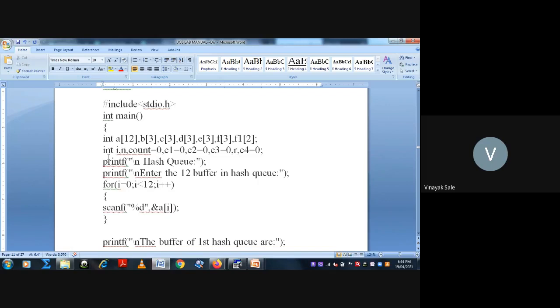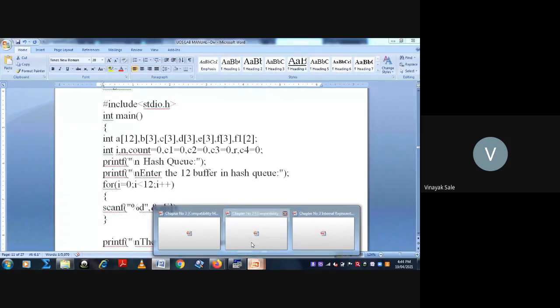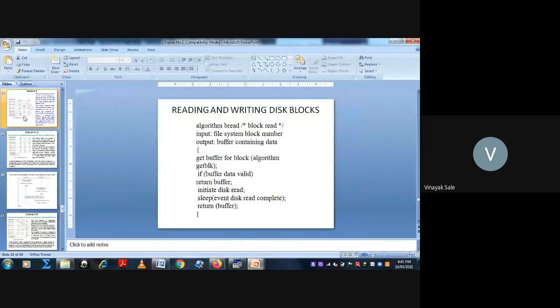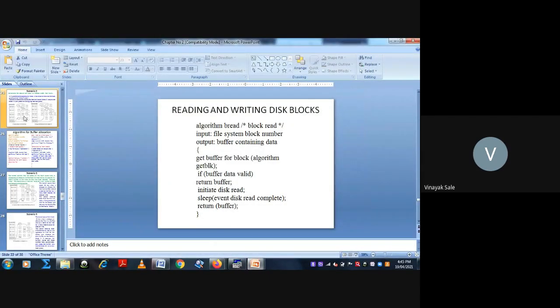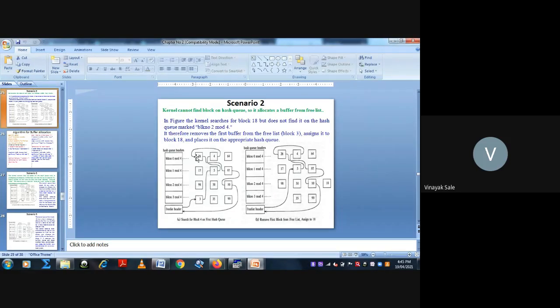See here, we have declared a number of arrays. The first array has size 12. Why have we taken size 12 here? See in this figure, there are 12 buffers.